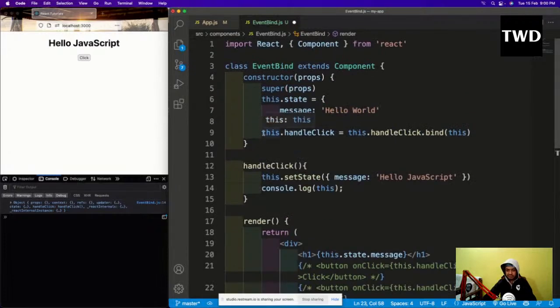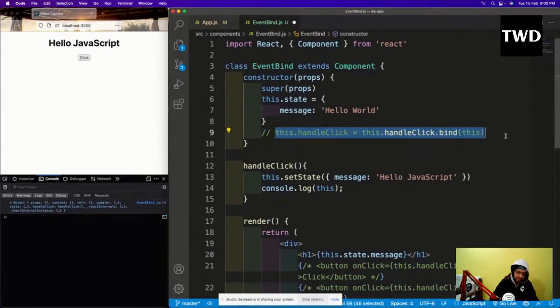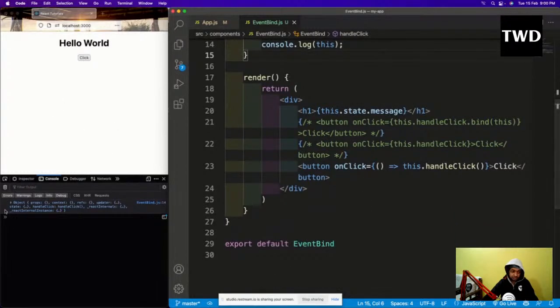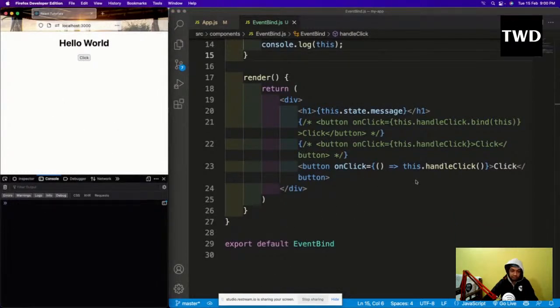And let me also comment this out. Why am I commenting this? So that you can see that it is not using this. So we call it through an arrow function. Okay, this is a very modern way to do it. If you are going to do it today, you should do it in this way, or there is another way.